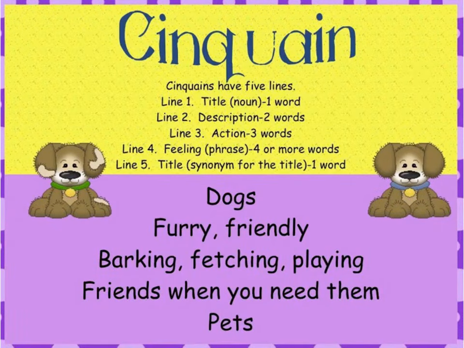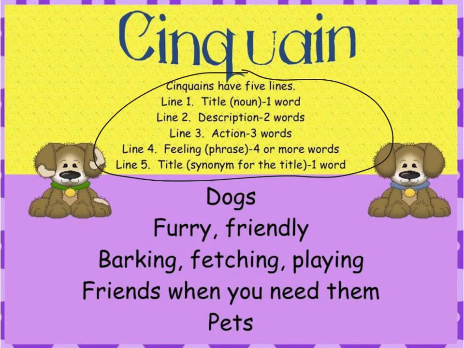Here's another example of a Cinquain. Friendly reminder that you have to follow the directions, and it's a 5-line poem. The first line is a word, dogs. The second line describes it, furry and friendly. That's true. Line number 3 is actions. What do dogs do? Barking, fetching, playing. Notice how they all end in ing. You have to end these words with ing.